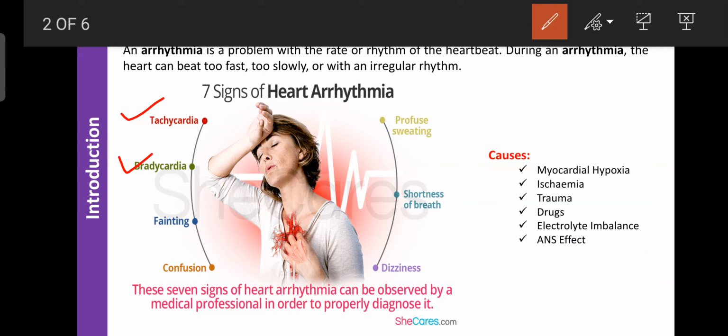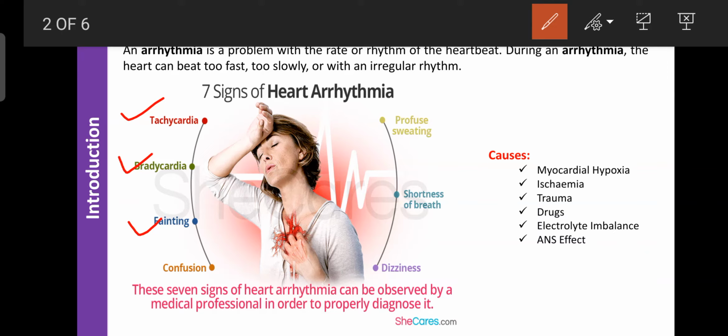Then there is fainting, a sudden loss of consciousness from which the person immediately recovers. Suddenly that candidate suffers a loss of consciousness, cannot be aware of the environment, and immediately, without any treatment, recovers. That is known as fainting, and fainting is also one symptom of arrhythmia. If fainting or sudden loss of consciousness occurs regularly, consult your doctor without any delay. Otherwise, you become an arrhythmic patient.